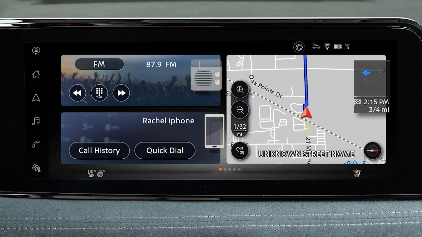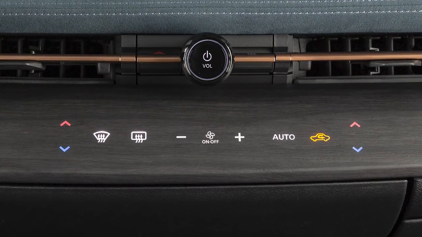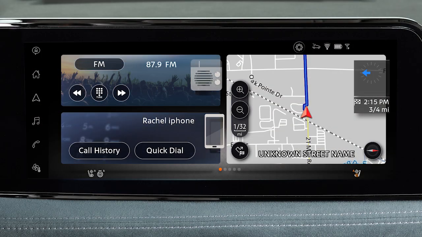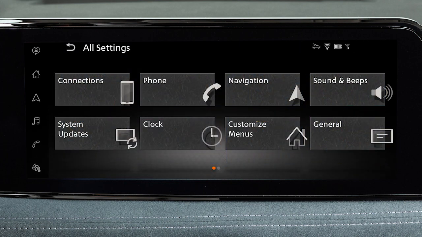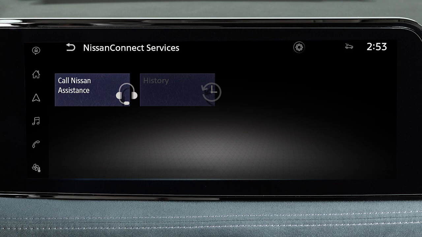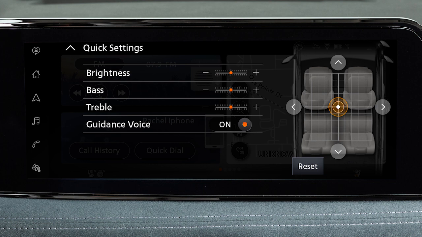You can use this touchscreen display and these control panel buttons to view information and adjust settings for various vehicle systems. The touchscreen selection menu allows you to access vehicle apps, the settings menu, Nissan Connect services powered by SiriusXM, and more. Swipe down on the touchscreen to display the quick settings screen, where you can adjust display and audio